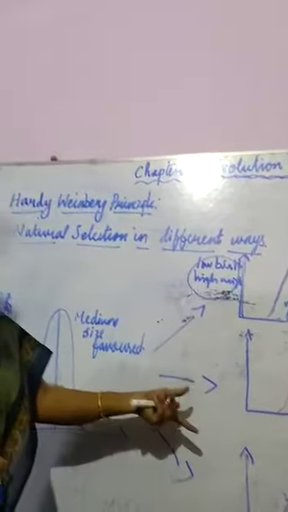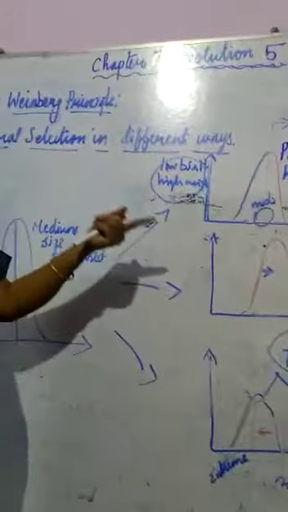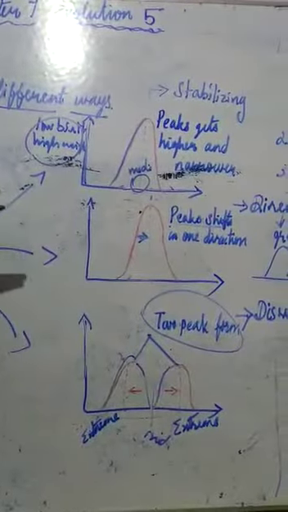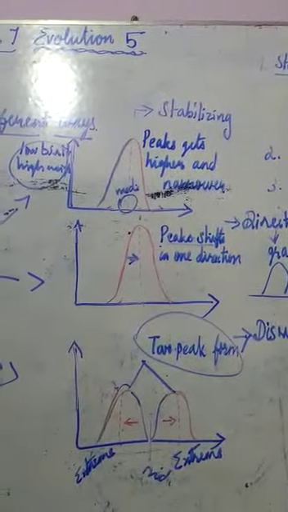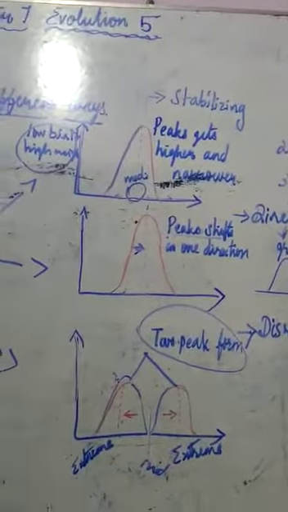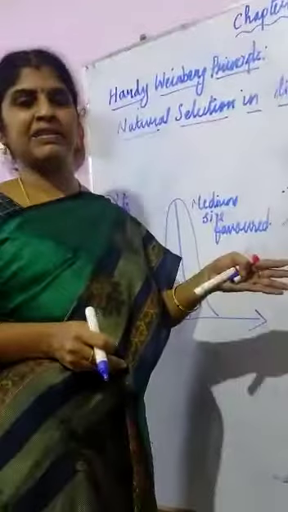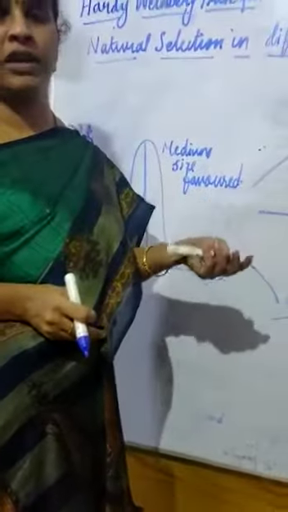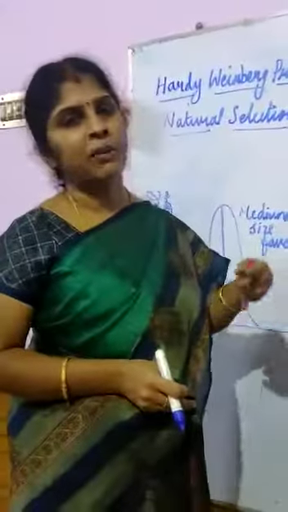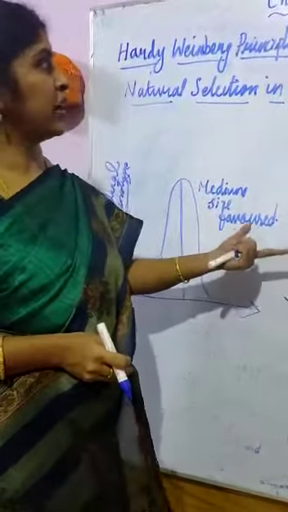I gave three examples here: childbirth, the mouse, where the light mouse is easily affected, and the tall plant and small lizard. Only the medium size lizard easily escapes, while the tall big lizard and small lizard are easily taken by some other organism. This is the information on natural selection in different ways.